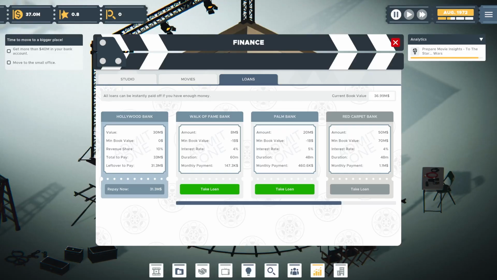Now remember, we want to get to this 40 million in our bank, and I mean, we're close to that. We could just keep paying on this loan and eventually get more money from different releases, get the money up more, then move to a new office where we can get more people in there, possibly begin to start diving into some larger budget movies. But I mean, look, we're only 2 years into our journey here, technically, in this game, right? And I don't know about you, but I don't like being in debt.